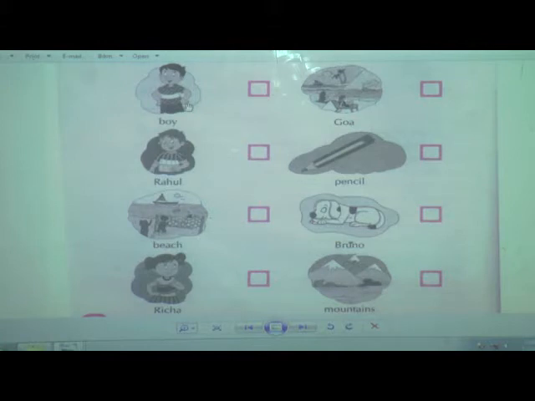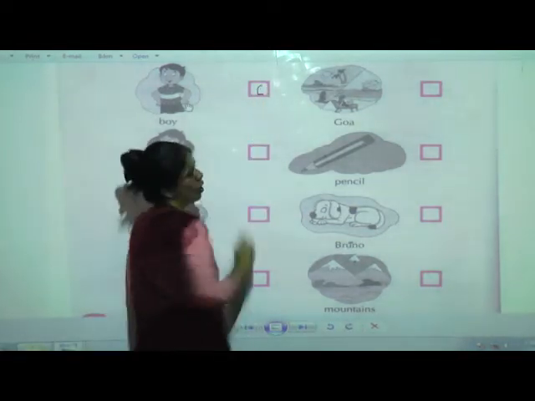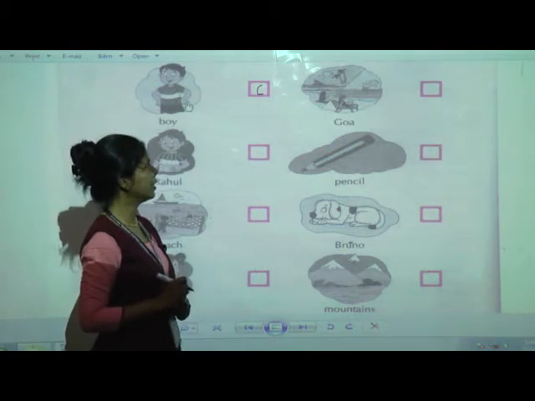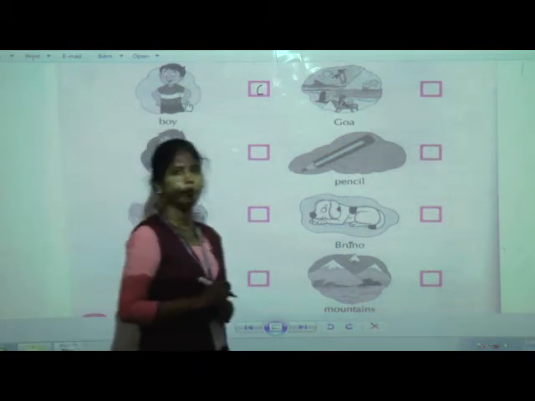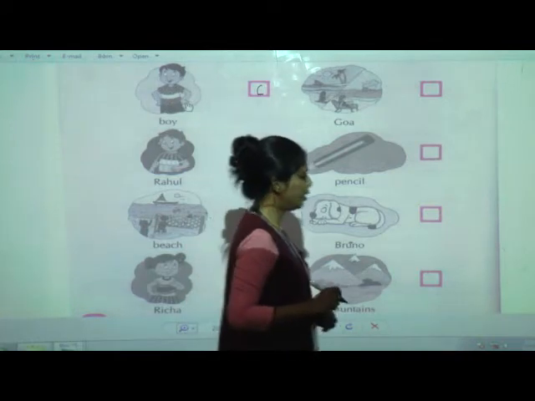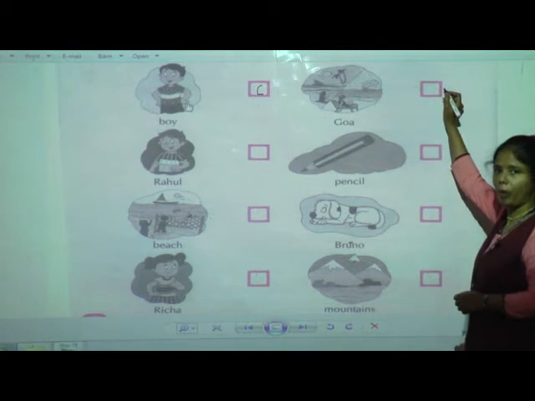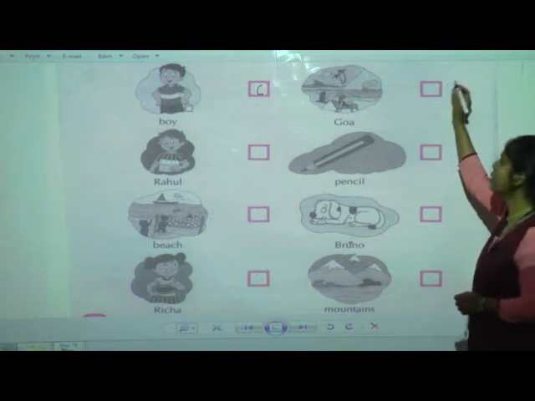What is a boy? A boy is a common noun, so we will add C for common noun. Next one, Goa is the name of a city. What will we write for Goa? Is it a proper noun or a common noun? Yes, it is a proper noun.